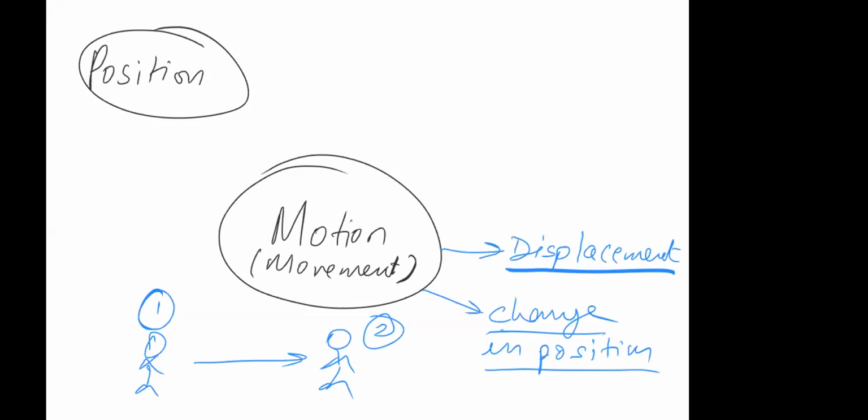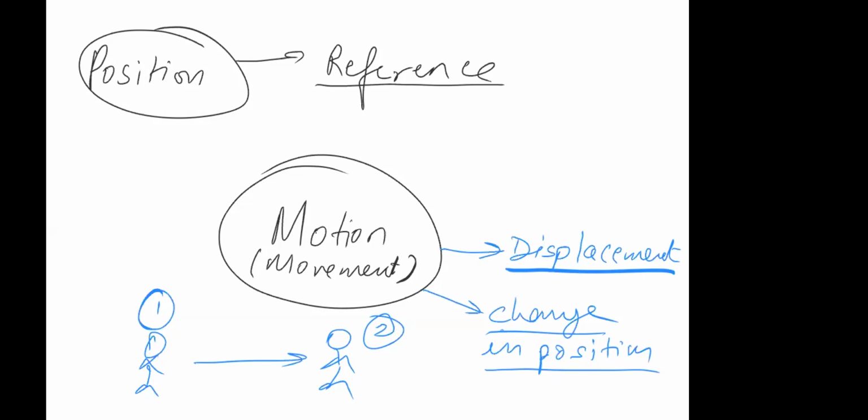So how will you explain where the lunch box is? With the surrounding things, correct, or you can say go straight, take left, take right, something like this. So you will take a reference, isn't it? So the first thing you take in order to define position is a reference point.